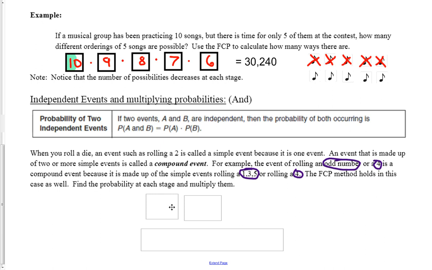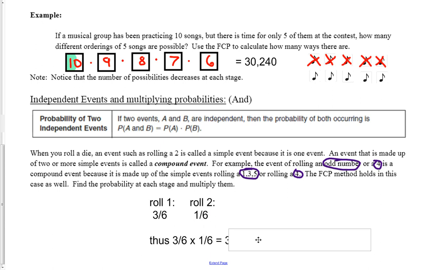The probability of rolling an odd number on a die, there's 6 numbers, 3 of them are odd, is going to be 3 over 6. Probability of rolling a 4, well, there's only one 4 on a die out of 6 sides, so it's only 1 out of 6. And again, we're going to take that same idea of multiplying things together. We're going to take our 3/6 times our 1/6, get 3/36, and reduce it to 1/12.